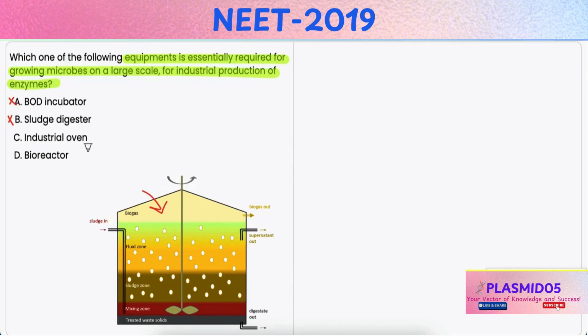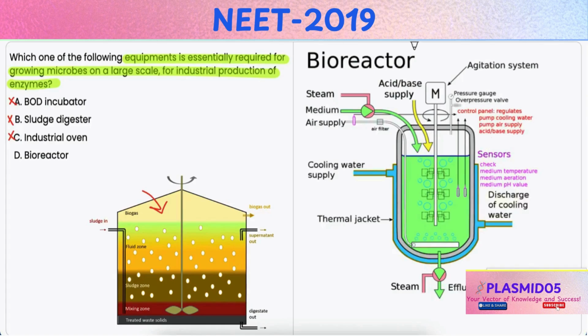Option C, industrial oven. This is also incorrect because an industrial oven is used for purposes like drying, baking or curing materials, but it is not suitable for cultivating microbes. Option D, bioreactor.